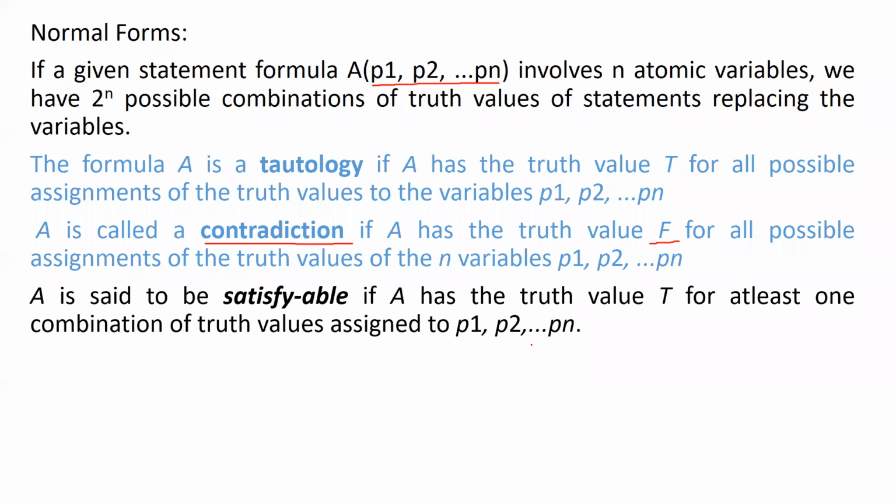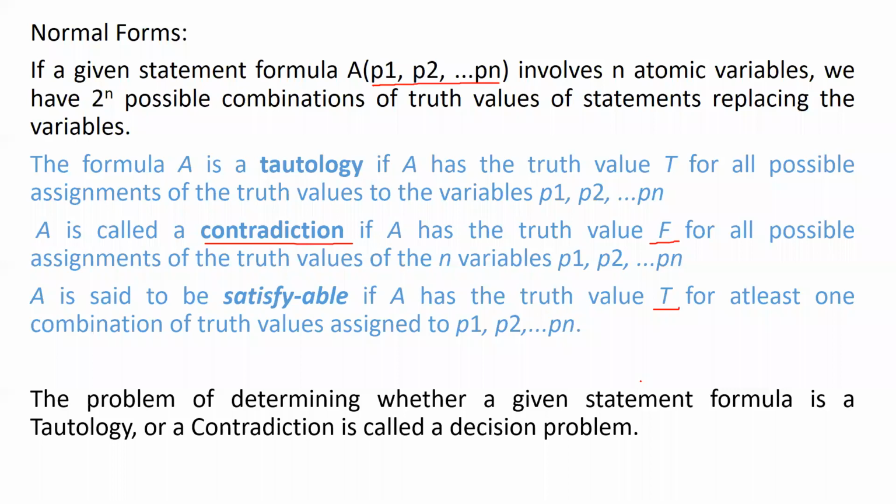Okay, A is said to be satisfiable if capital A has a truth value true for at least one combination. So if I take any combination of these variables, and for that combination I get at least one true value, then I'm going to tell that it is satisfiable. Okay, next, the problem of determining whether a given statement formula is a tautology or a contradiction.